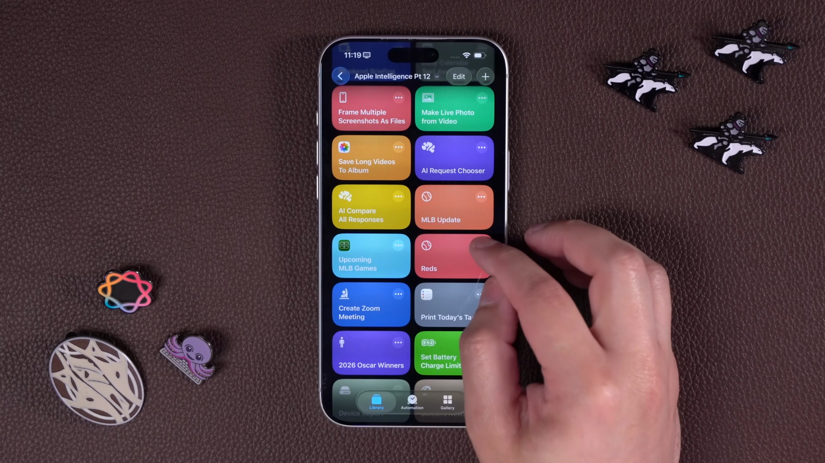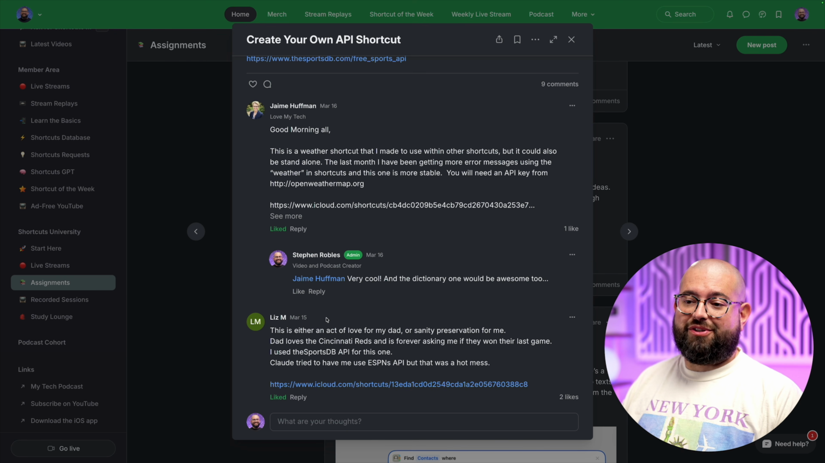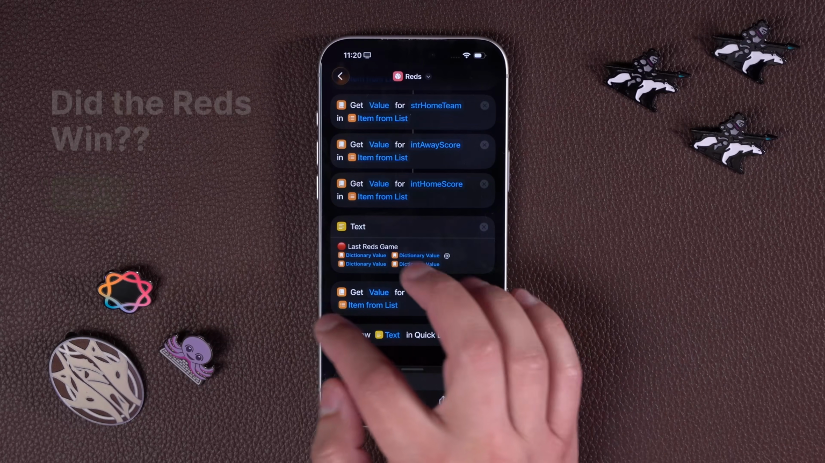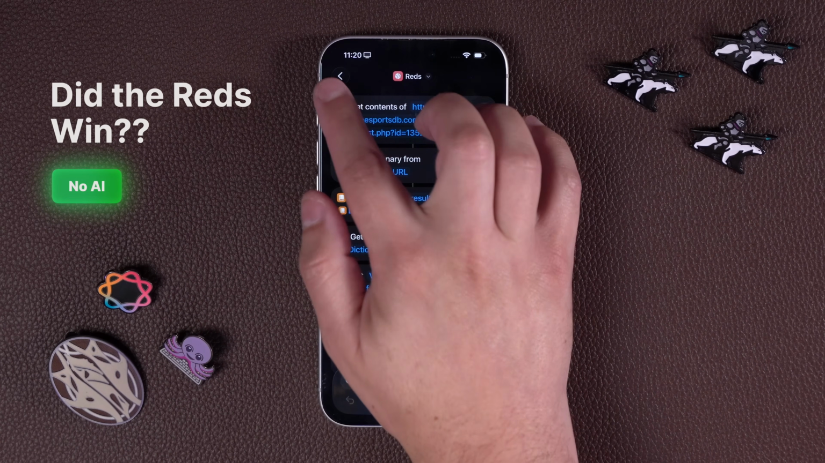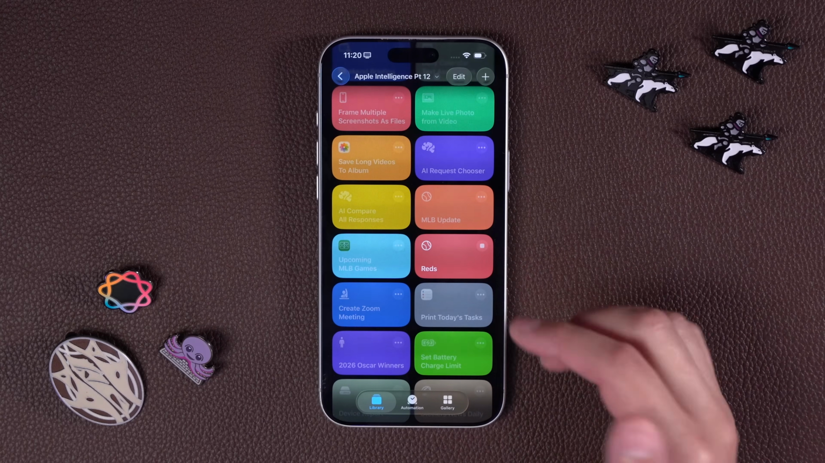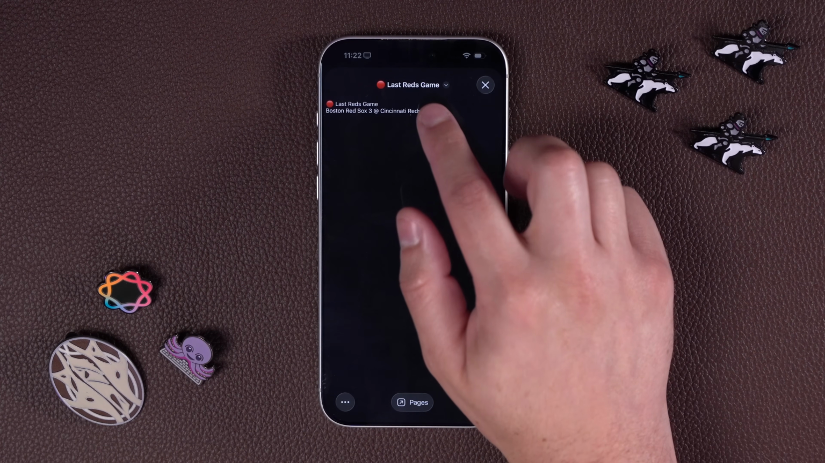Next, this one was made by Liz M in the community, and just to show you, here's Liz M in the community for Shortcuts University. That's her there. Also going to share one from Jamie in a second. Her dad is always asking her if the Reds won their last game, so she actually built this shortcut based on the SportsDB API, which is a free API. You don't need a key, you can just run the shortcut out of the box, and it will tell you who they played and what they scored in the last game.